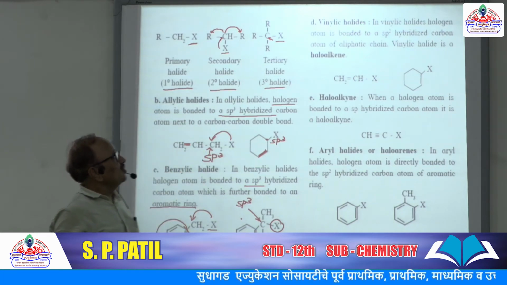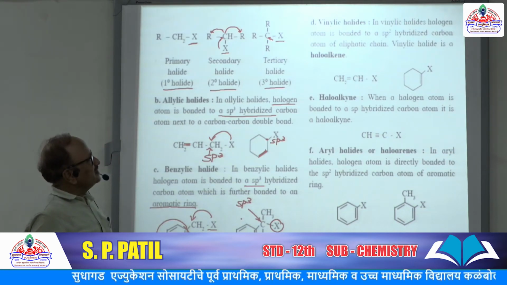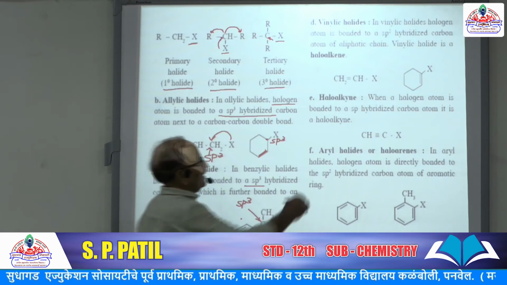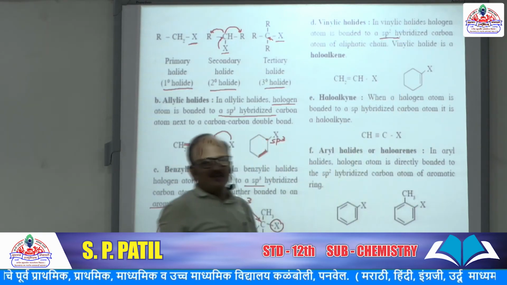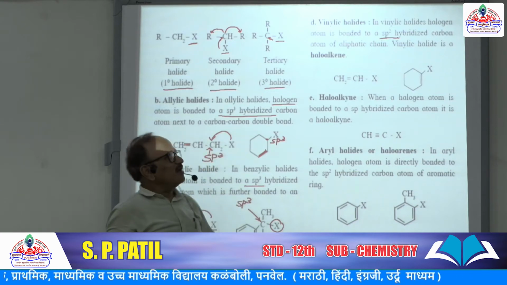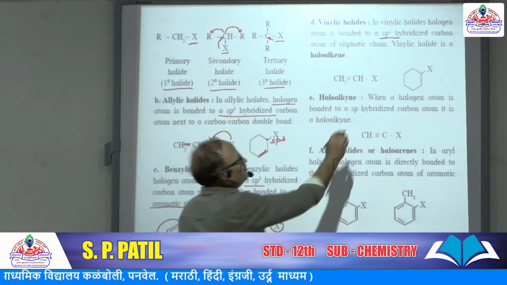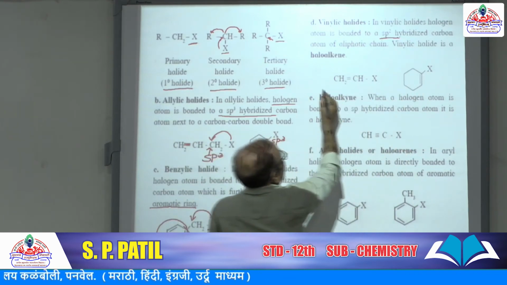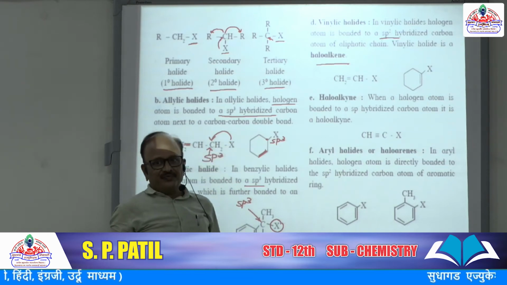D, vinylic halides. In vinylic halides, the halogen is bonded to an sp2 hybridized carbon of an aliphatic chain. A vinylic halide is a haloalkene.